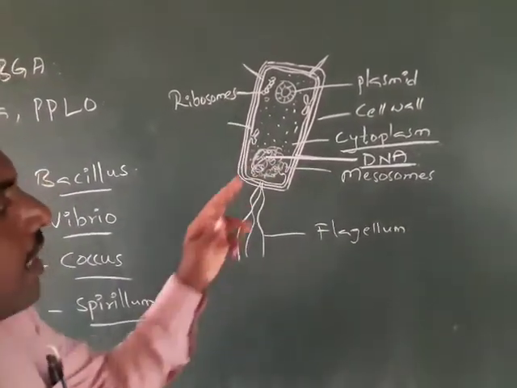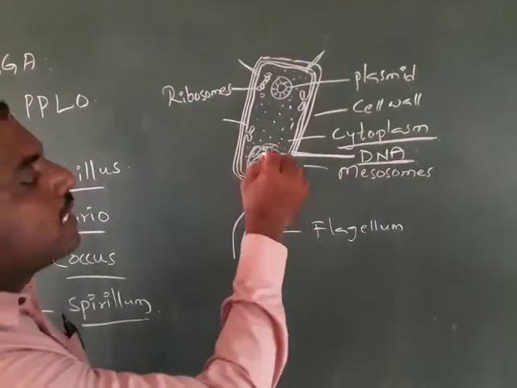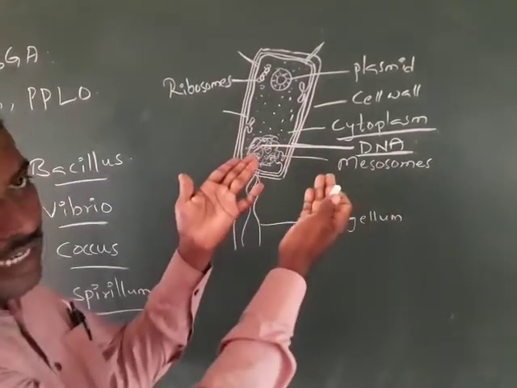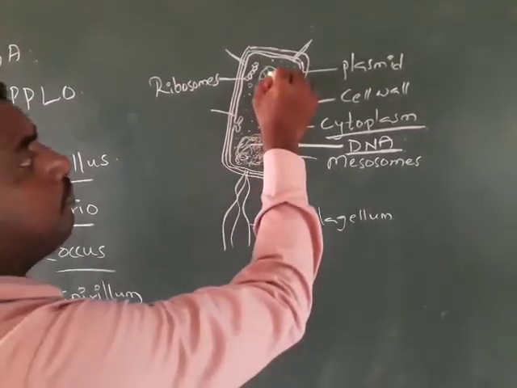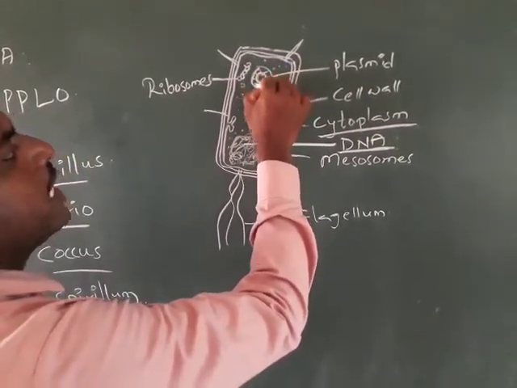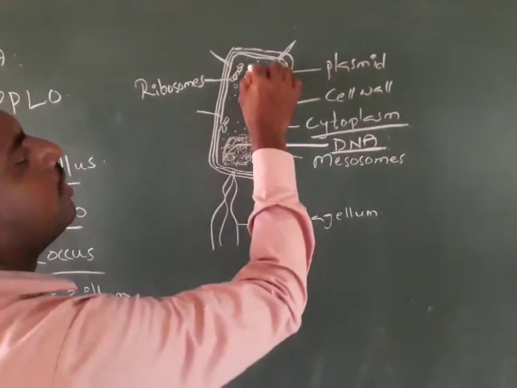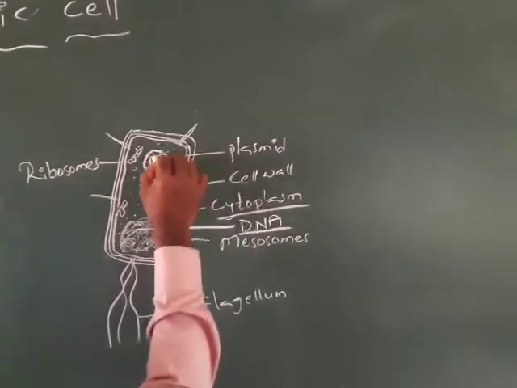In addition to the DNA, which is the genetic material, the plasmid is there. A small circular structure is there.